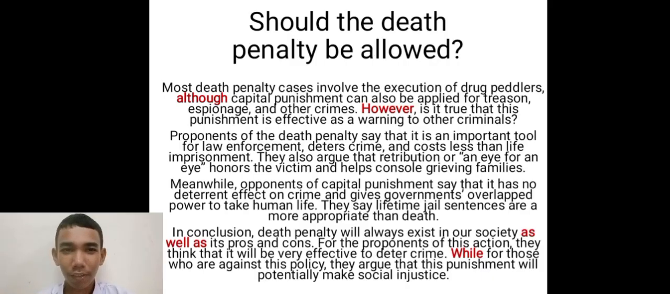Okay, now there is an example of a discussion text about should the death penalty be allowed. The first paragraph is the issue, the second paragraph is the arguments pro, the third is arguments cons, and the last is the conclusion or recommendation. And there are language features like although, however, while, and as well as.